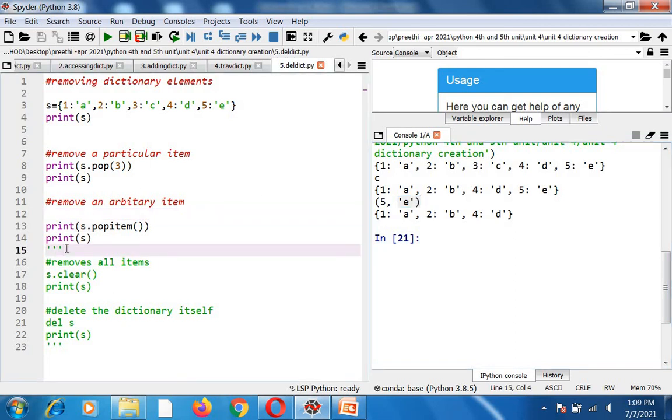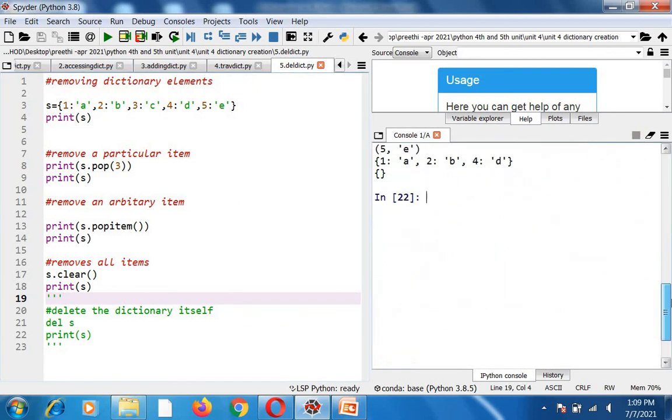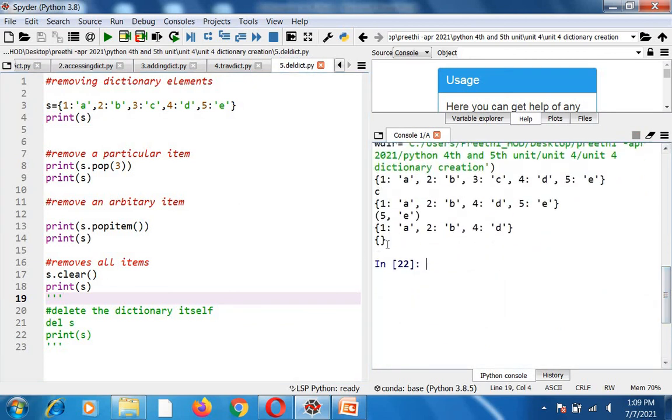Okay, now I want to clear all the elements. I don't want any elements inside my dictionary, so I can use clear. S dot clear of, print of S. You can see this. When I run this program, I am getting at last empty elements. I am not having any elements inside the dictionary. Now I want to delete the dictionary itself. In that case, you can simply use the keyword DEL.